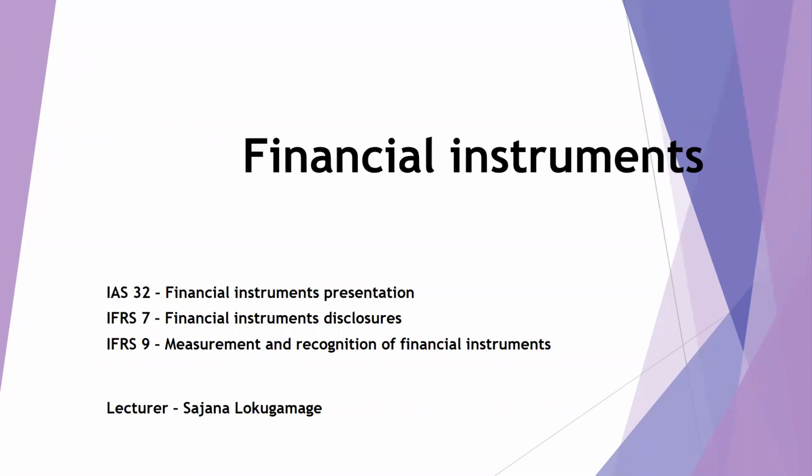Hi guys, in this video, let's talk about financial instruments. When it comes to financial instruments, we have three accounting standards. First, we have IAS 32, which talks about the presentation of financial instruments. Then we have IFRS 7, which talks about the disclosures. And we have IFRS 9, which talks about the measurement and recognition of financial instruments.